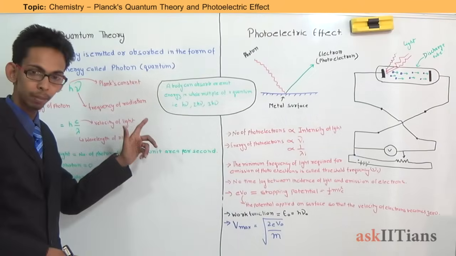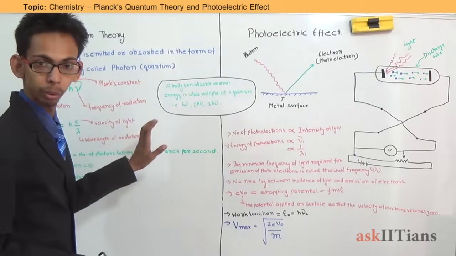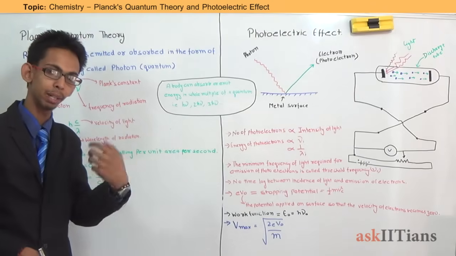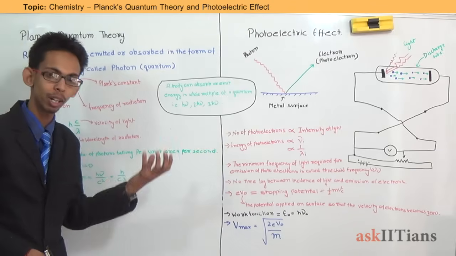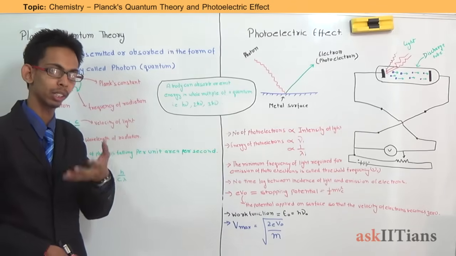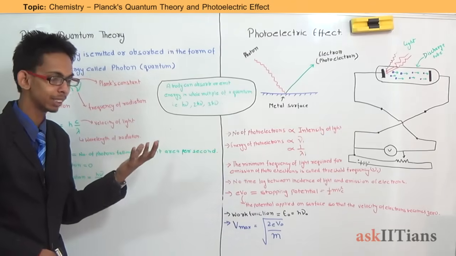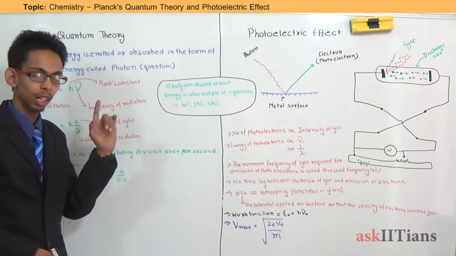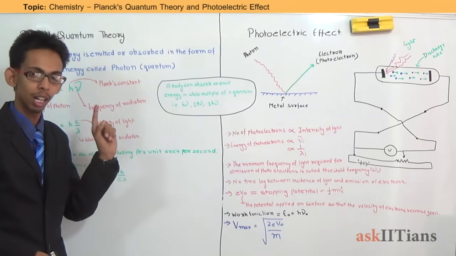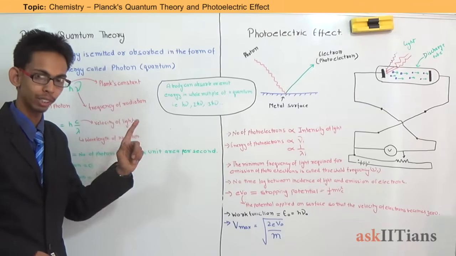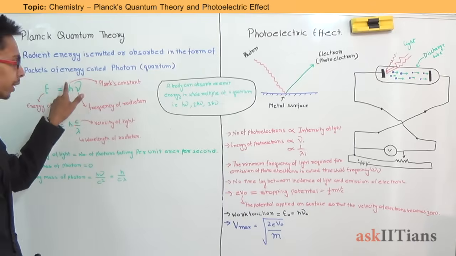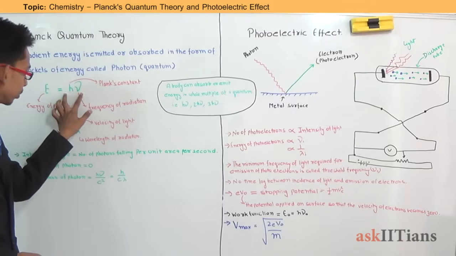As we know, a body always emits or absorbs energy in the form of packets. It will absorb either one quantum, or 2, or 3, or 4 quantums. That means the amount of energy absorbed or radiated by a body is always an integral multiple of this quantity, the energy of one photon.